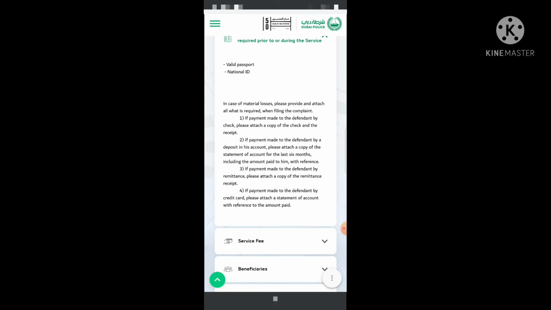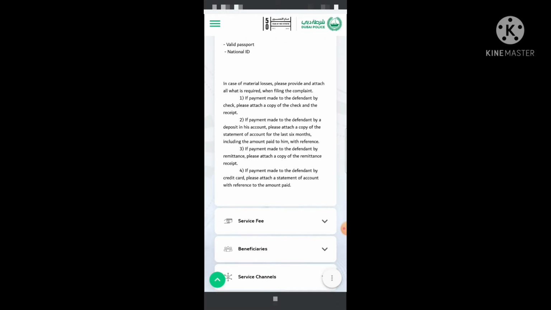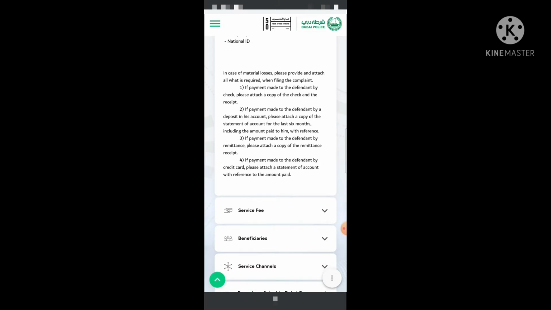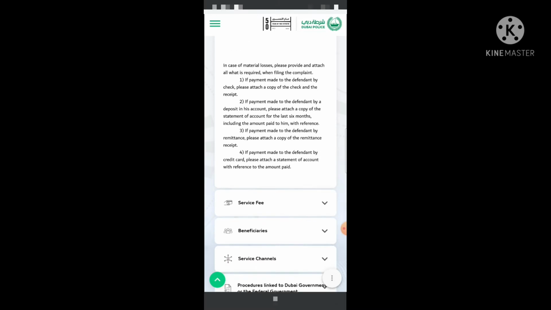This is the important thing: you should have your valid passport and national ID, and you can read there are 4 points. It's written here that before filing the complaint you must have solid proof with you, a scanned copy, because you have to upload the evidence against the cyber crime.